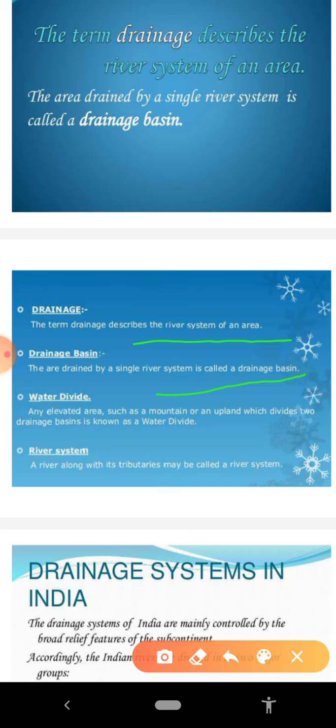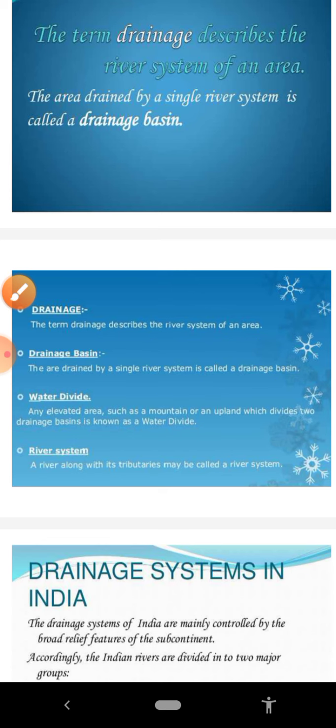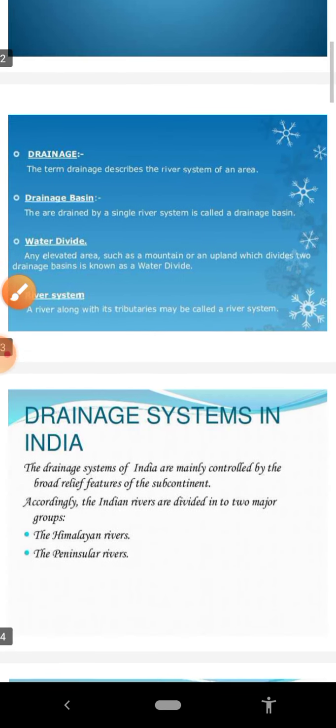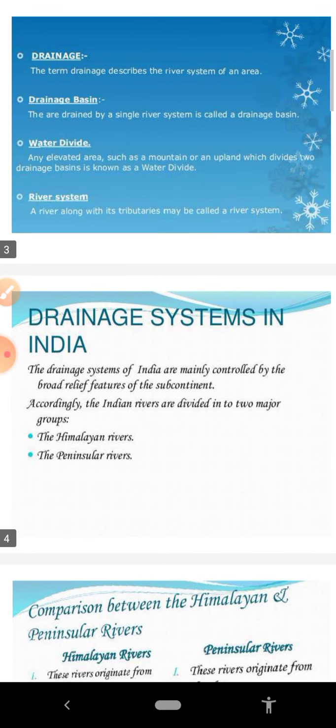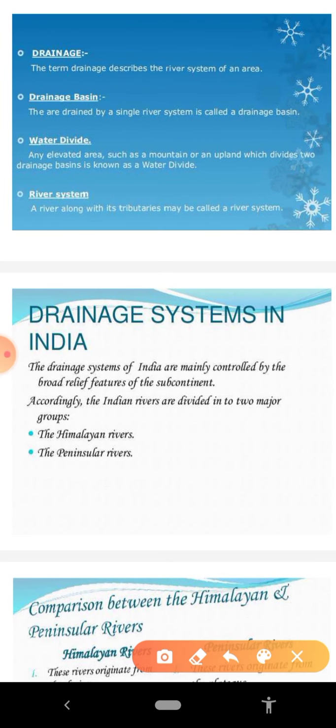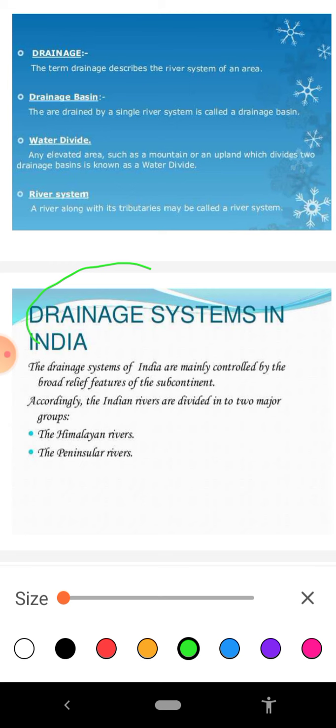Now we will discuss the drainage systems of our country. With regard to the drainage system of our country, we can broadly divide it into two main types or two major groups, the Himalayan river system and the peninsular river system.